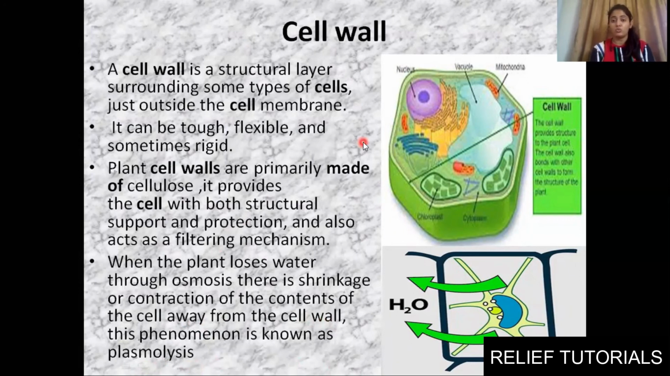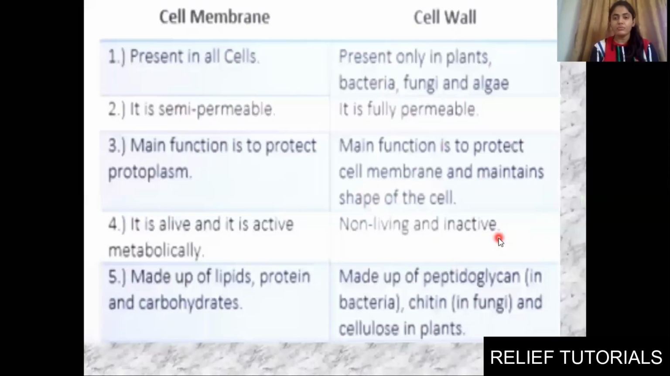Usually in 1 mark, 2 mark questions, the definition of plasmolysis is asked, so you need to be aware what is plasmolysis. When a plant loses water through osmosis, there is a shrinkage or contraction of the contents of cells away from the cell wall, and that phenomenon is known as plasmolysis. Clear? Fine. Now, difference between cell wall and plasma membrane.